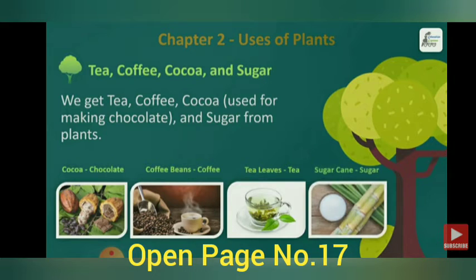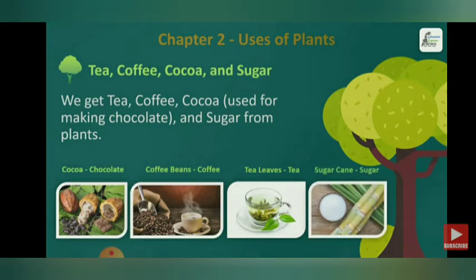Next, sugarcane. Sugarcane is used to make sugar. The juice of sugarcane is used to make sugar, and we know sugar is used in all kinds of sweets. So these are some more food items: tea, coffee, cocoa and sugar.